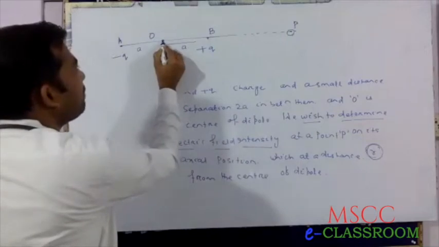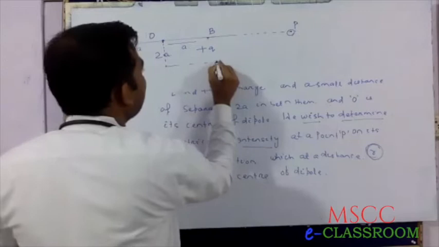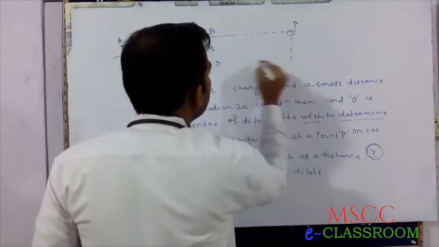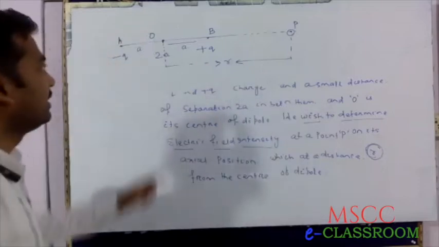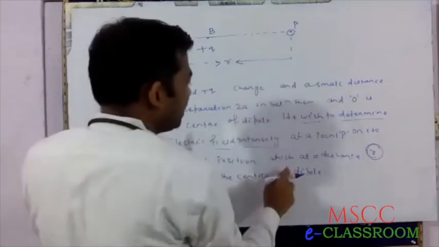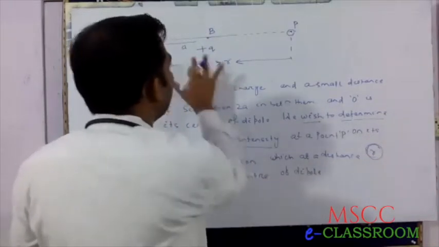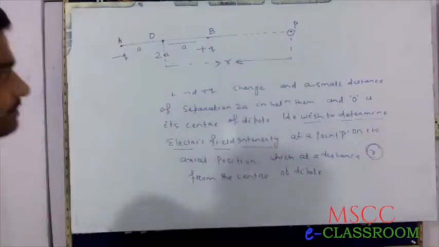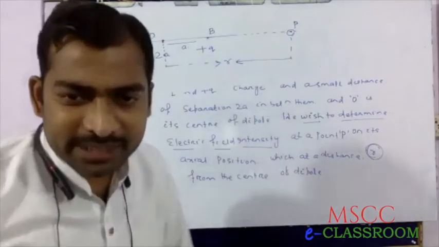The distance between P and the center of dipole is r. This is the diagram.